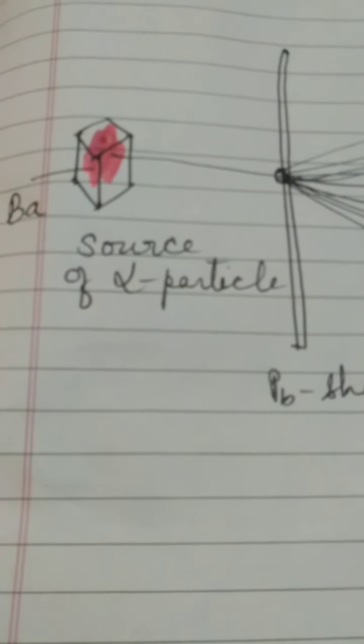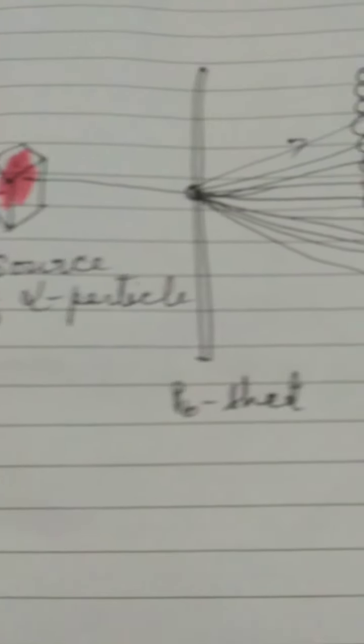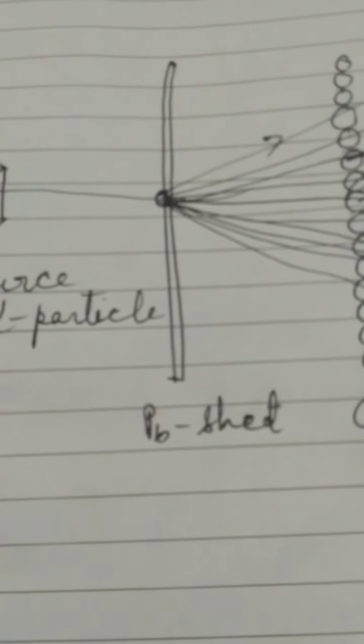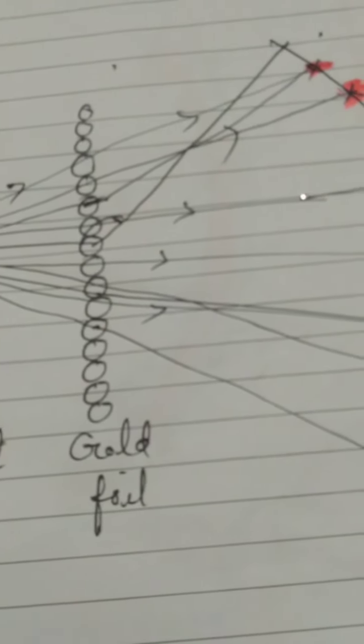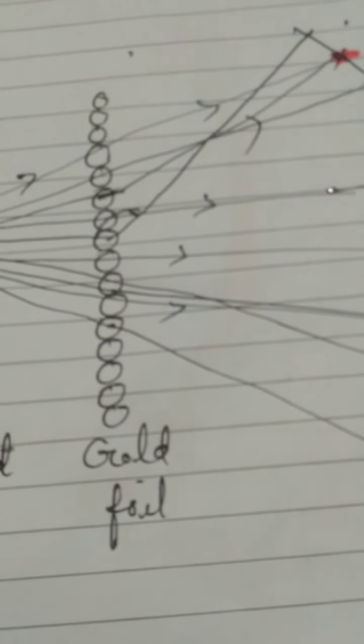This is the source of alpha particle, which is kept in a box. Here it is taken as barium, and in front of it a lead sheet has been kept, and the lead sheet has a hole in it because that will not allow maximum of the alpha particle to cross. And just in front of the lead sheet, I have shown it with a single layer of gold foil. And by the rounded structure you understand that these are the atoms of the gold.